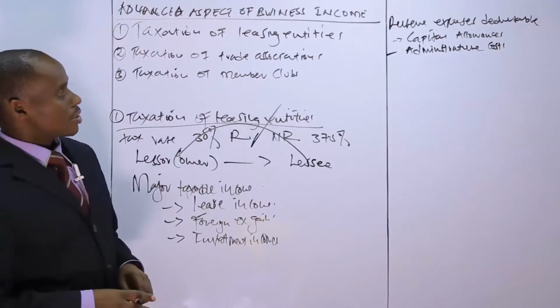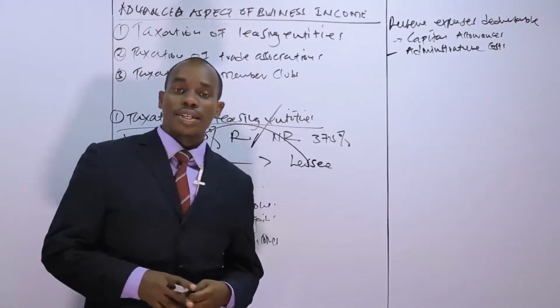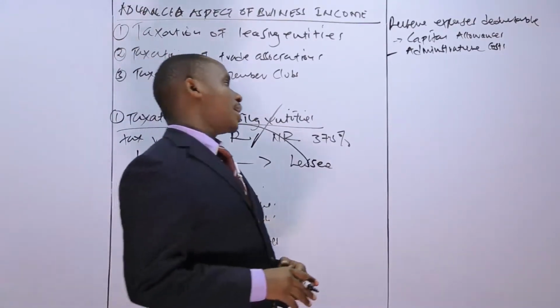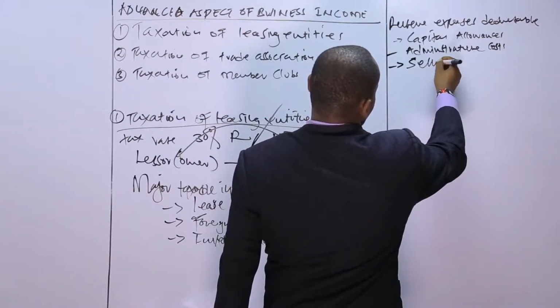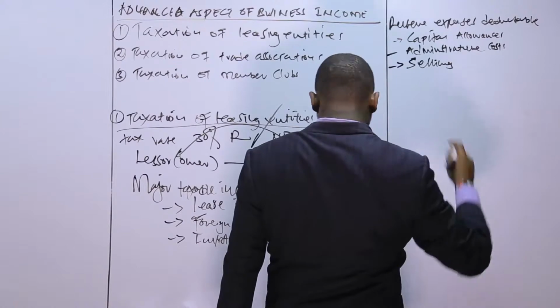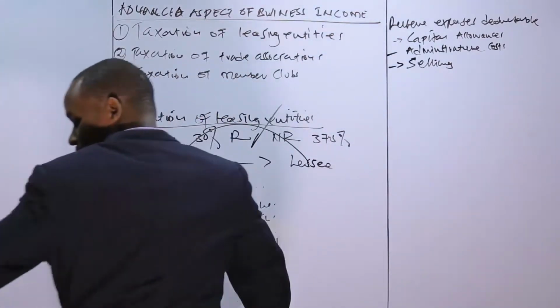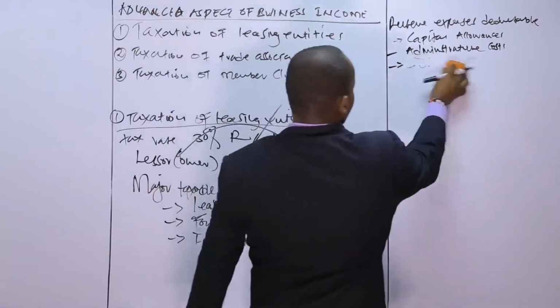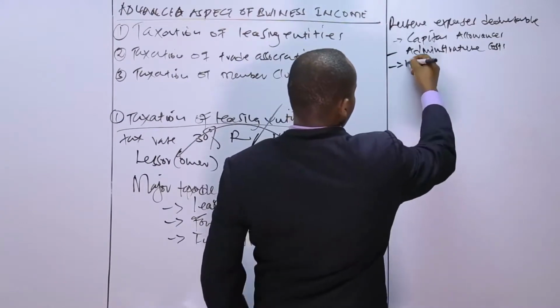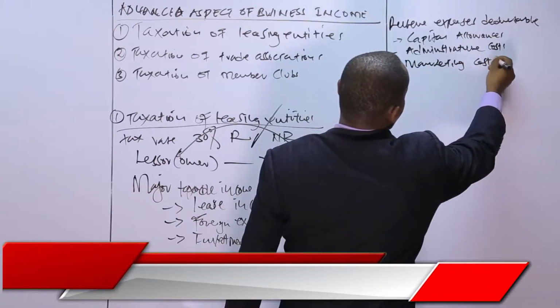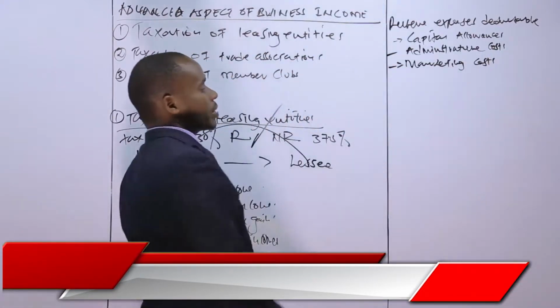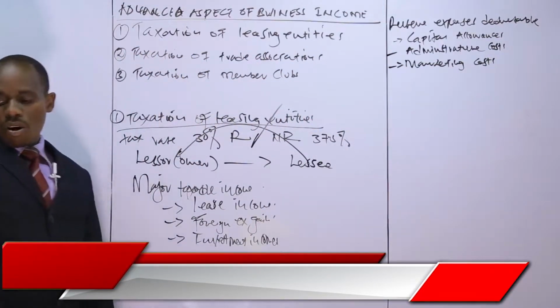So that cost should also be treated as allowable cost. Again, in case they incur selling cost, marketing cost, even such costs are treated as allowable cost.